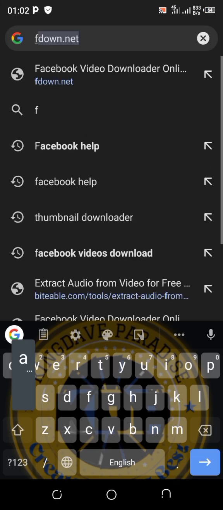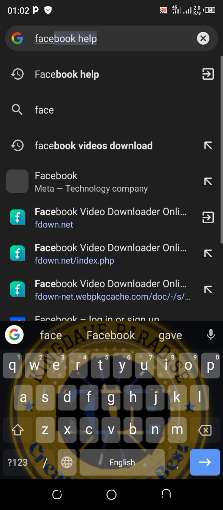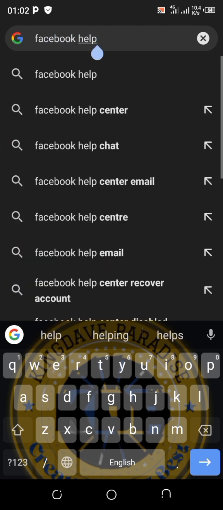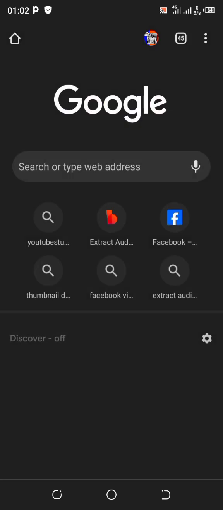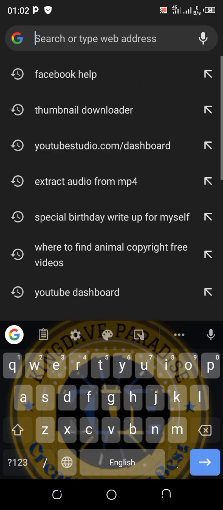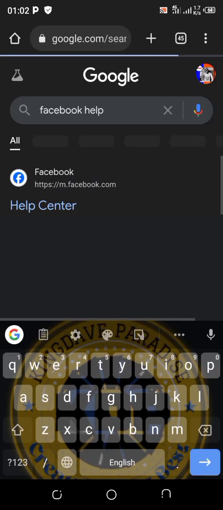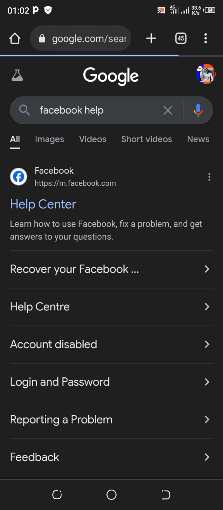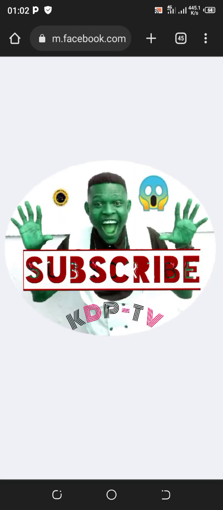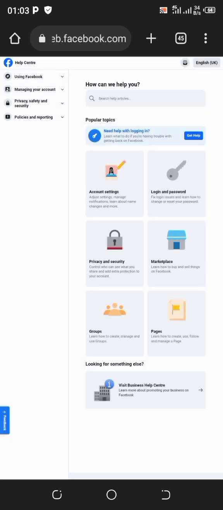On the search bar, you're going to type Facebook help and click send. Now it's going to open up this way. You can see the first link which says Help Center, and that is the Facebook Help Center. You're going to click on it, and it's going to open up our Facebook Help Center.